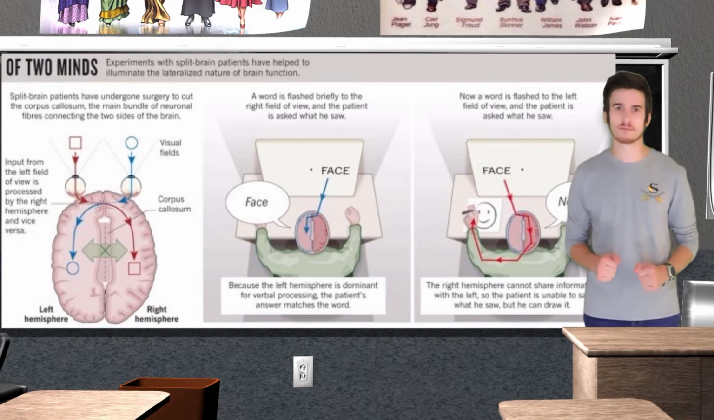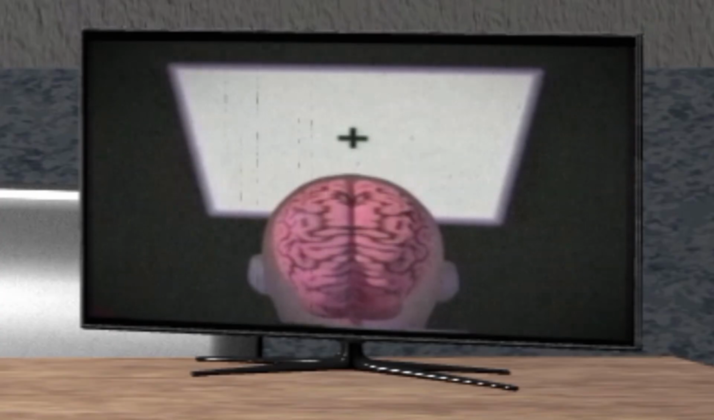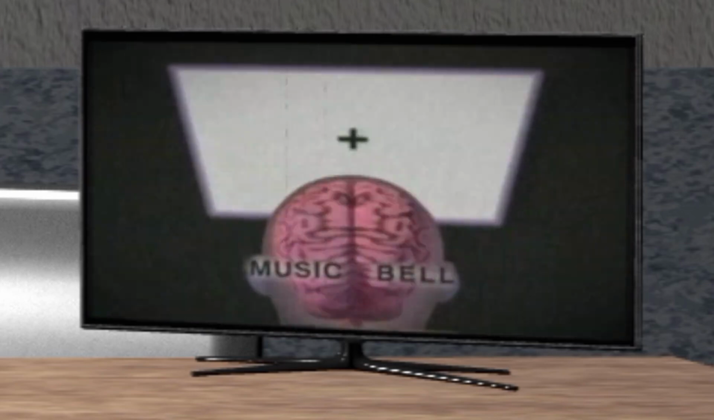Instead of naming the word, I want you to point to the word. Again, Joe sees two words simultaneously. Bell goes to his non-speaking right brain. Music to his speaking left brain.